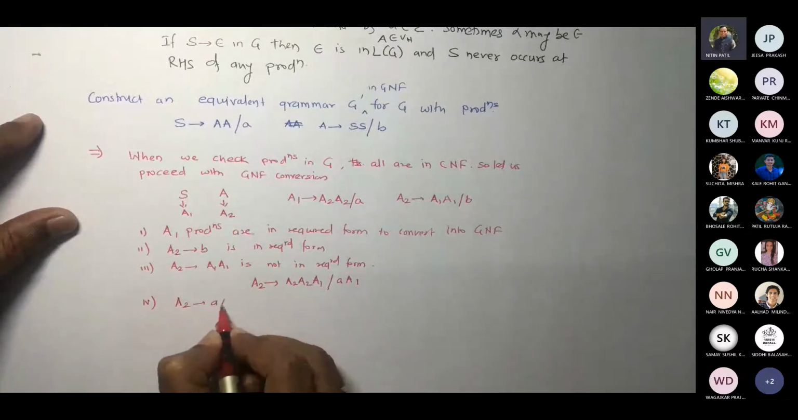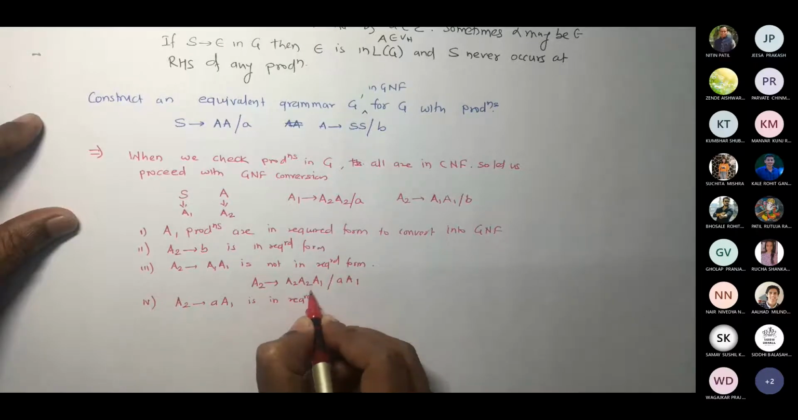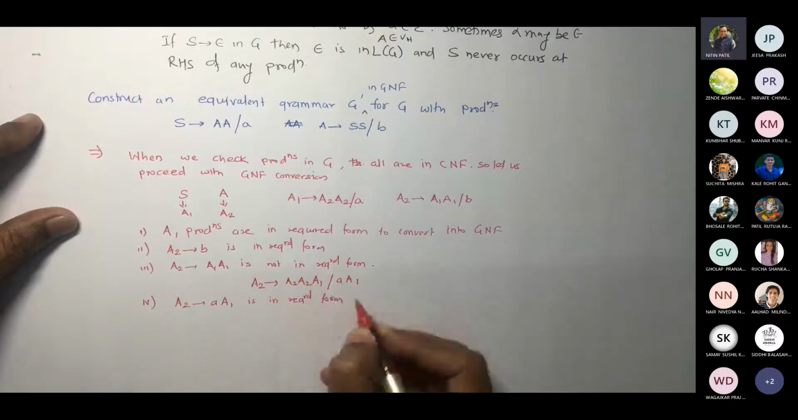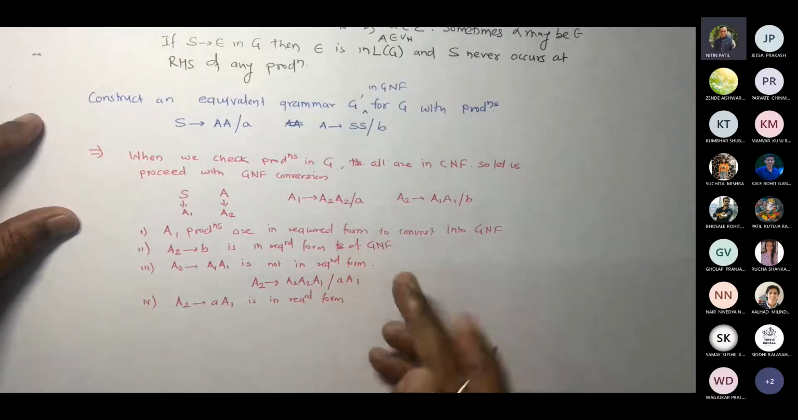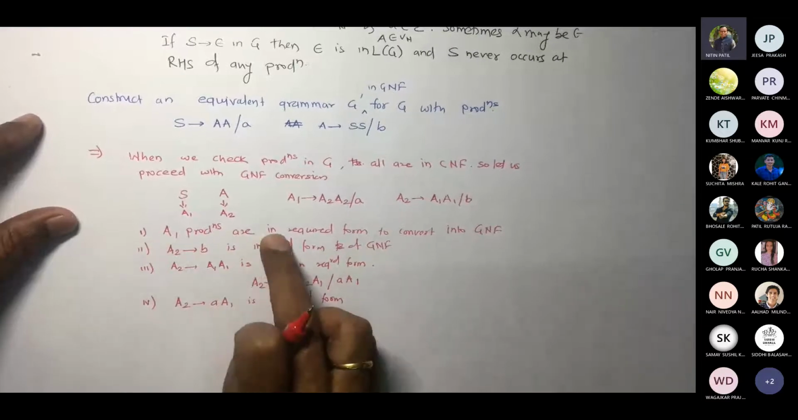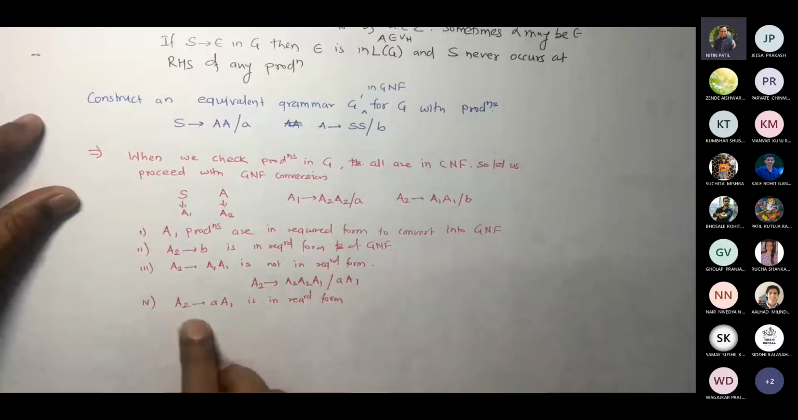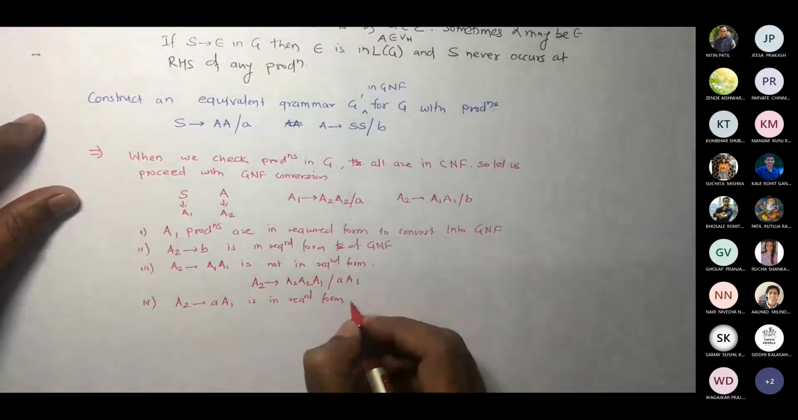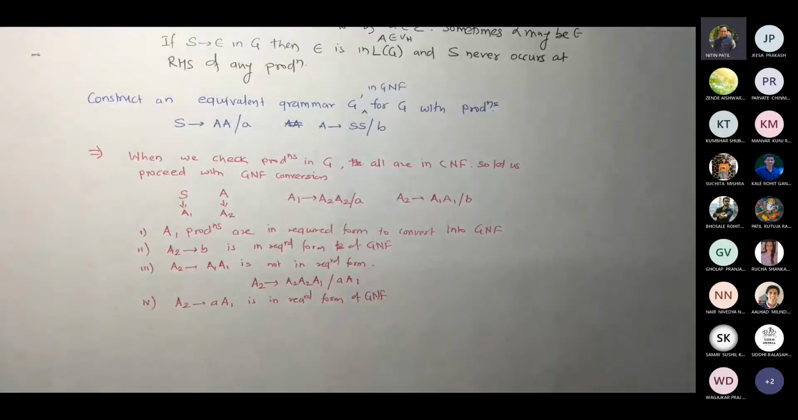A2 gives A1 is in required form of GNF. So this is in required form of GNF. This is not in required form of GNF, but it's in the required form to convert into GNF. So this is in required form of GNF. Correct? Is that fine?